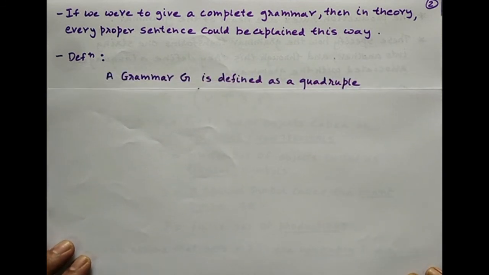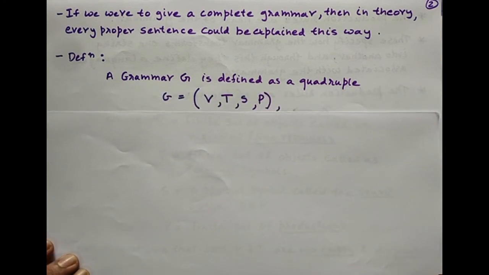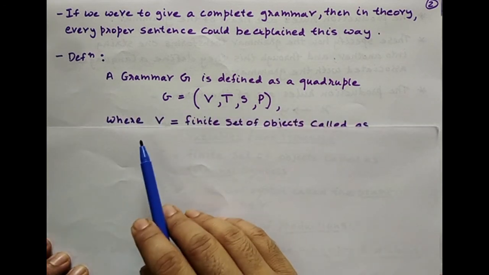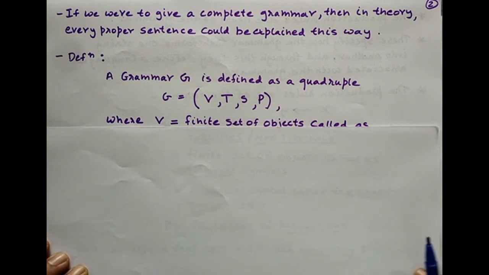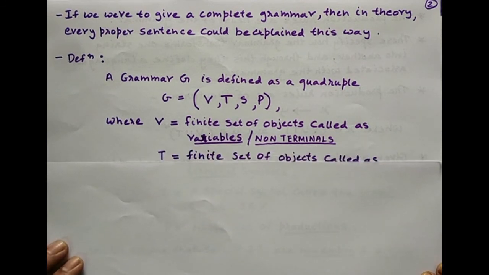A grammar G is defined as a quadruple, which can be written as G equal to V, T, S, P, where what is V? I just told you what variables or non-terminals are. So V is nothing but a finite set of objects which are called variables or non-terminals. What is T?